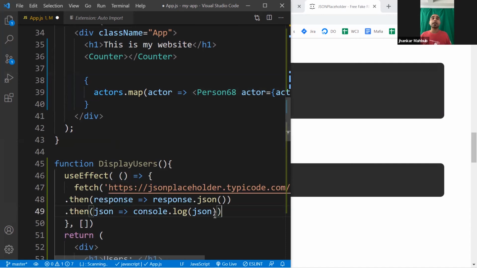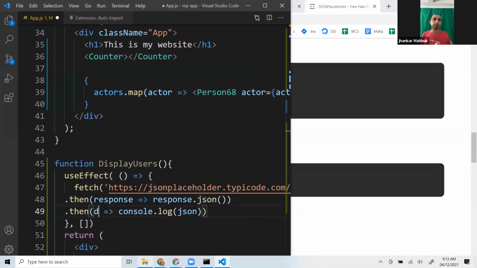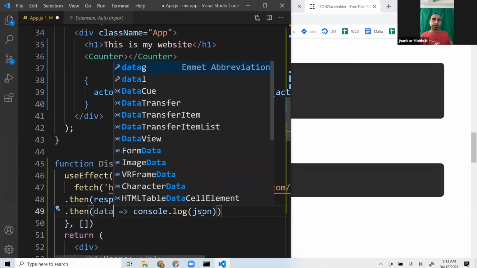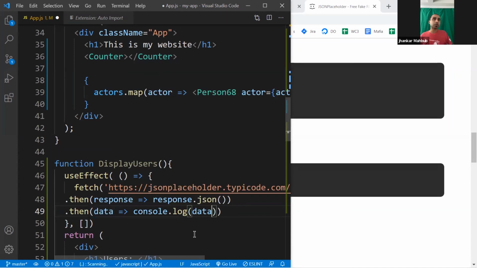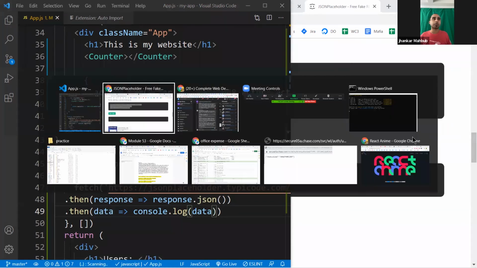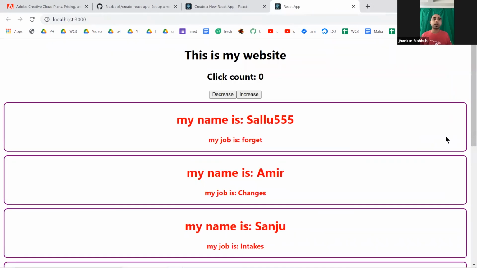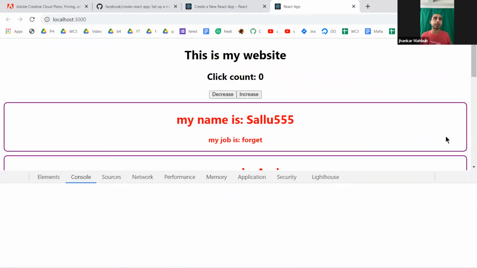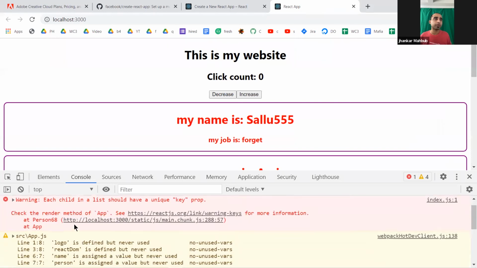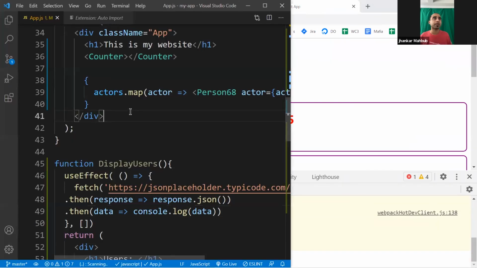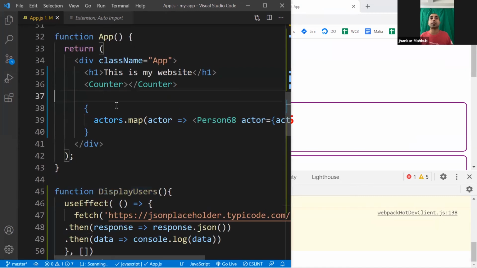So useEffect is used to load data, and once the data is loaded, it's console logged. If you want, you can change the name to data, and this name could be data as well. So you save it. Now we go back to our application. Maybe get rid of this, and here we'll look into this. If you save it, useEffect is there, but we are not using DisplayUsers in our main app.